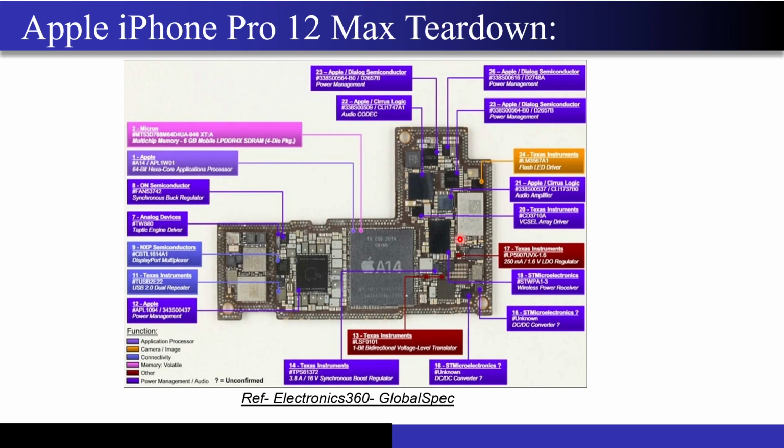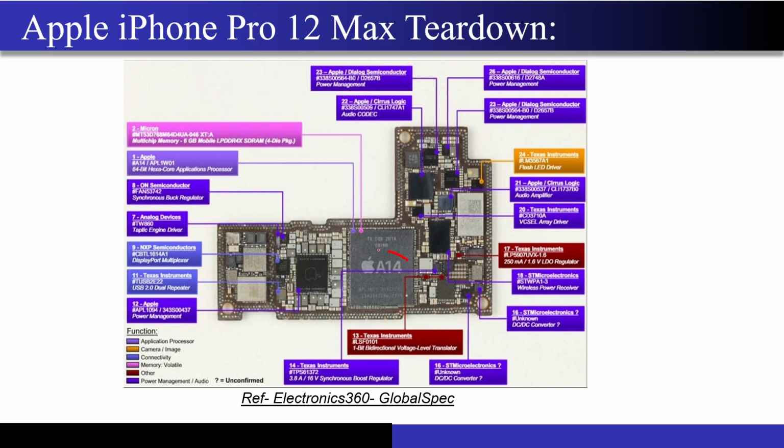Now as promised, we will look into the Apple's iPhone 12 Pro Max teardown. And the reason for doing this is just to tell you from how many different companies Apple takes ICs, and whichever companies are supplying ICs to this Apple phone, right? You can be sure that they must be earning a lot of revenue, because Apple sells a lot of iPhones, maybe the highest number of phones sold by any company till now, right? So if you make a startup and Apple agrees to buy those ICs from you, then you are sure that you will be rich very soon, right?